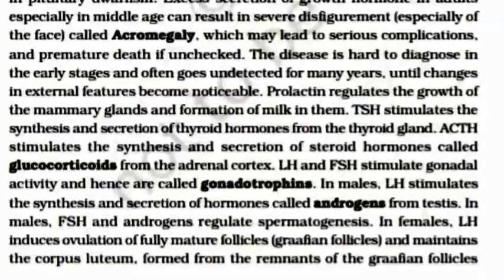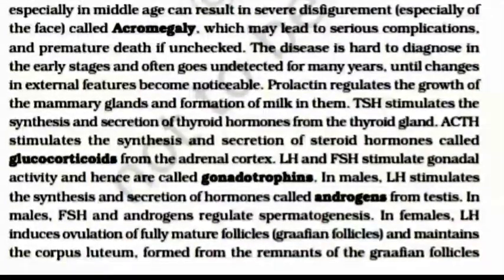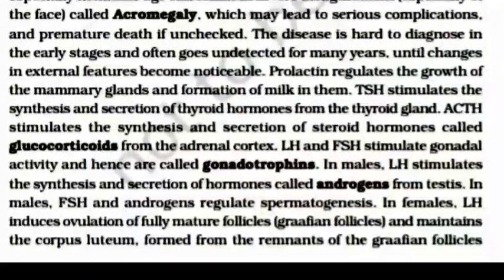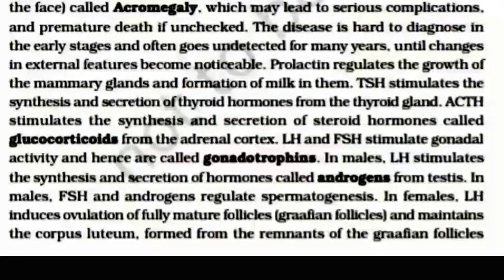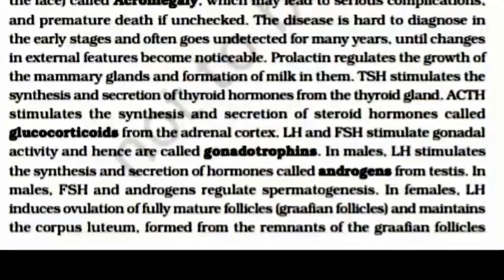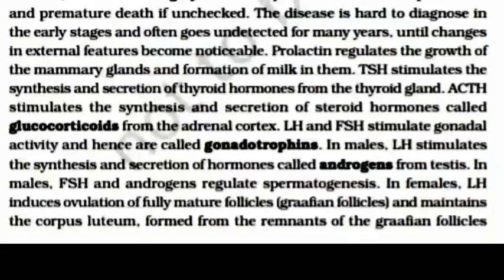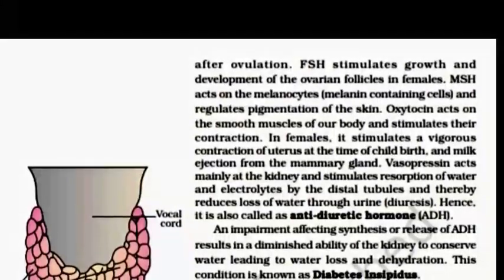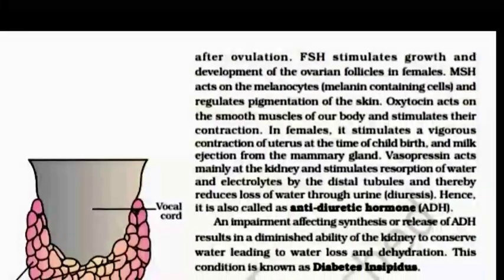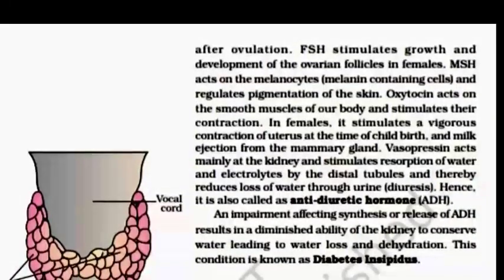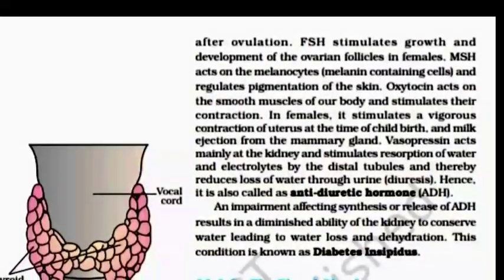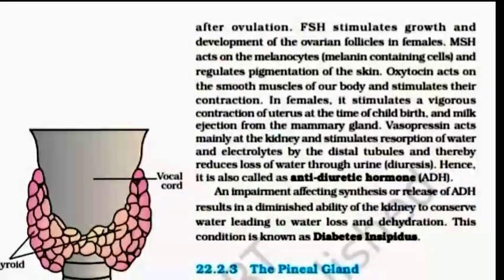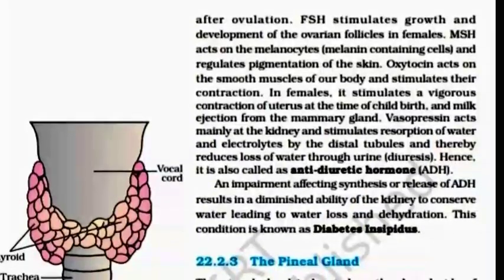In females, LH induces ovulation of the fully mature follicle, the Graafian follicle. It also maintains the corpus luteum formed from the remnants of the Graafian follicle after ovulation. FSH stimulates growth and development of the ovarian follicle in females. MSH acts on the melanocytes, melanin-containing cells, and regulates pigmentation of the skin.